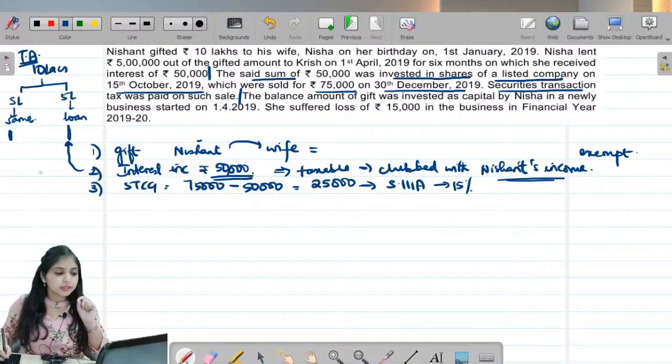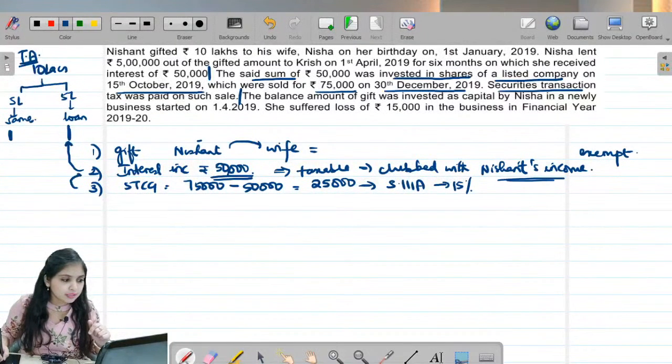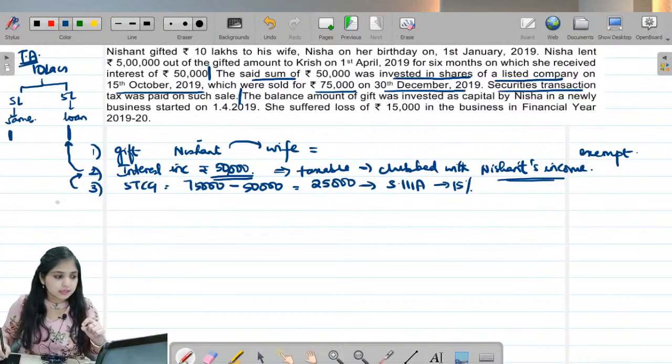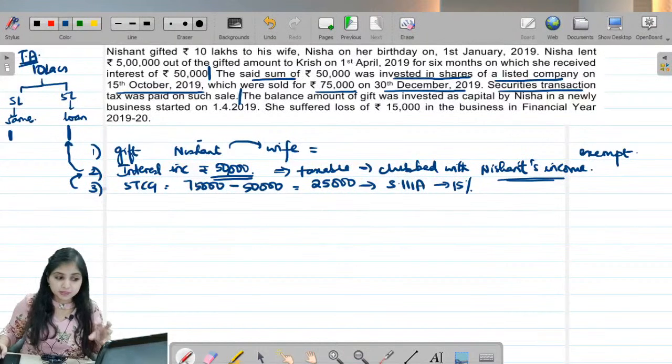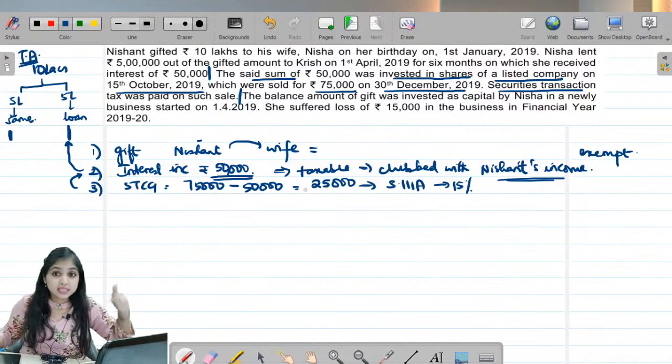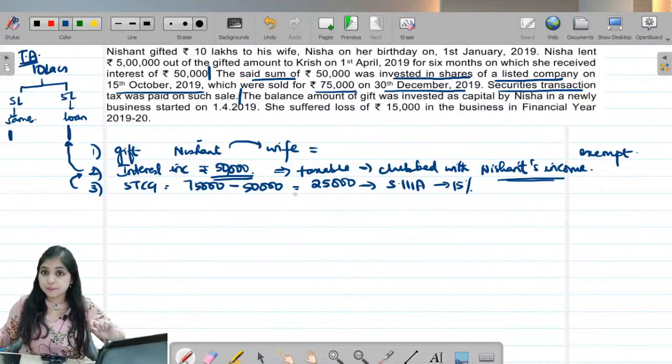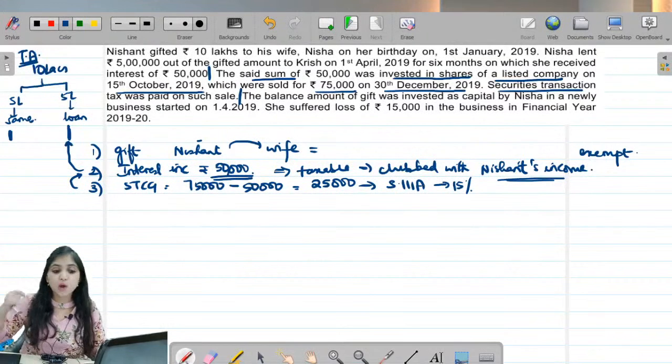Let us think. This income is from where? This income is from this interest income, isn't it? This STCG I am earning from shares. Where did I get money to buy these shares? From this interest income. So this income of 25,000 is income from interest income. Do you agree with me? This 25,000 is not income from transferred asset. It is income from income.